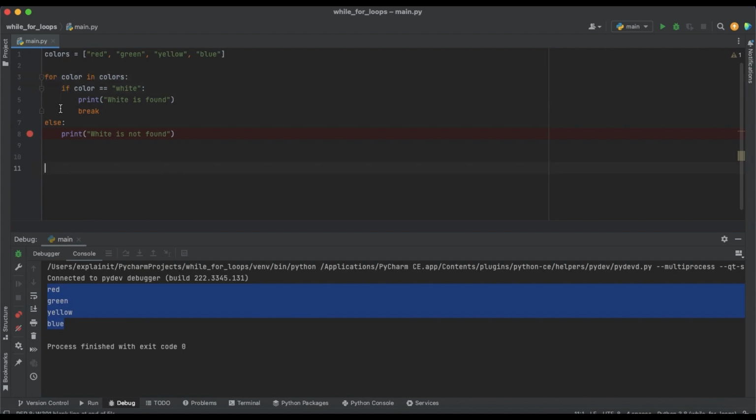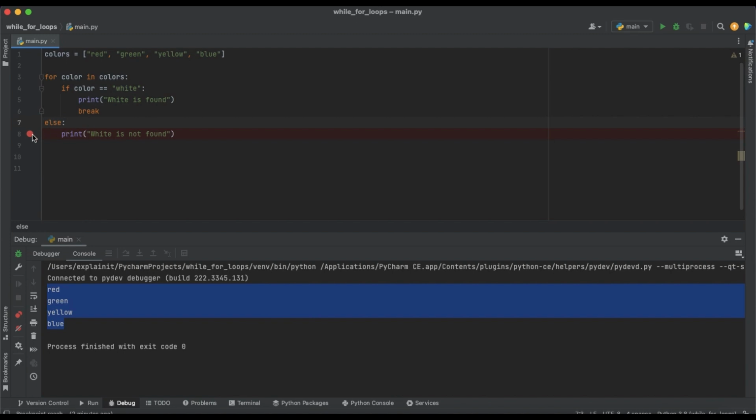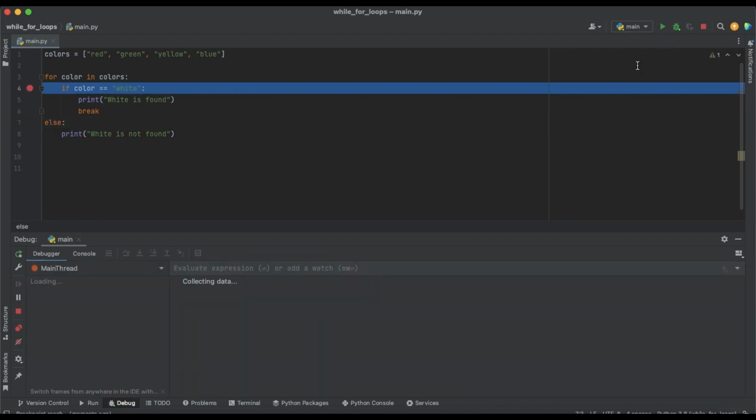So what we will do is go through each color one by one and check whether it's white. If it's white, we will stop our loop, and we will write that we found the white. If there is no white, and there is no white in our example, then we will go through all of the colors, check that they are not white, and then go to the else statement and print that white is not found. Let me run it with the debugger and you will see.